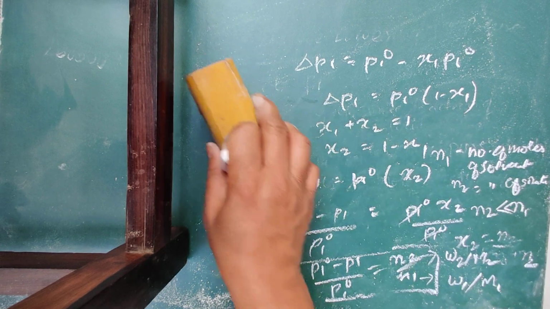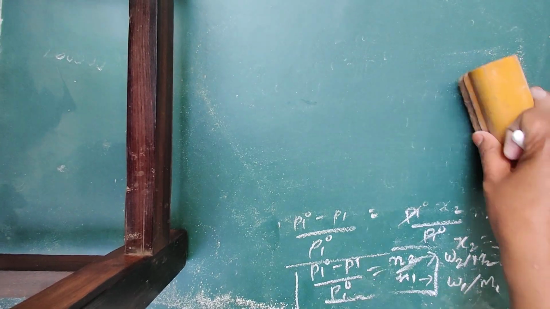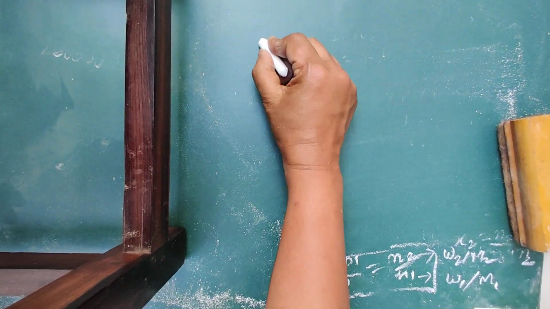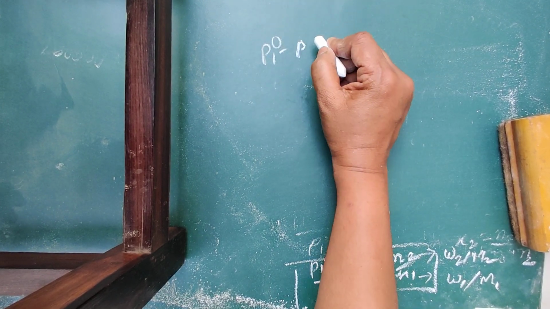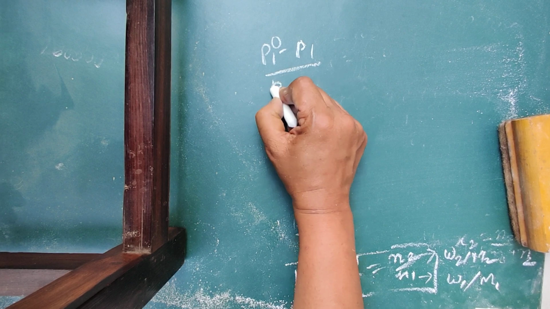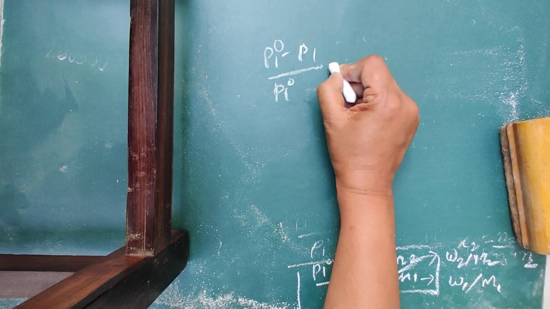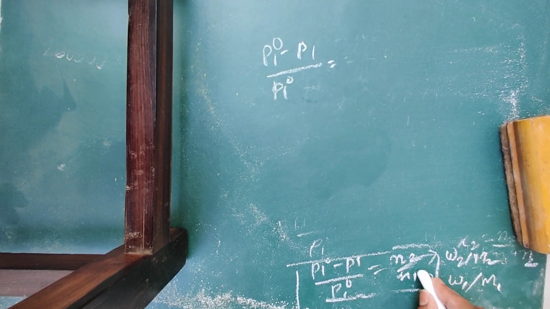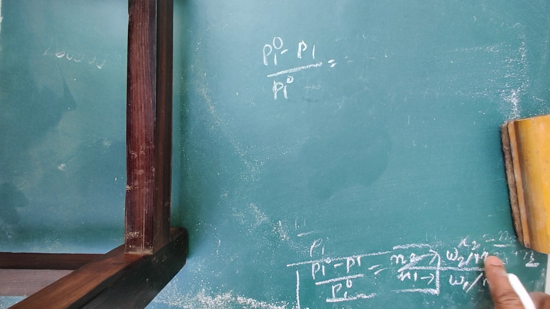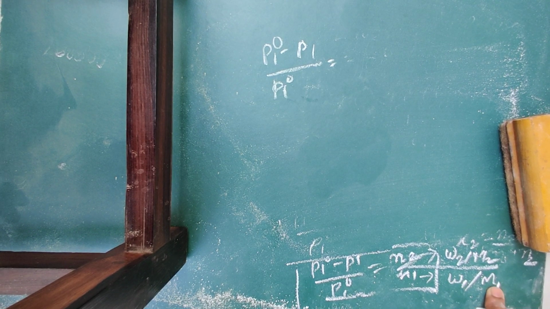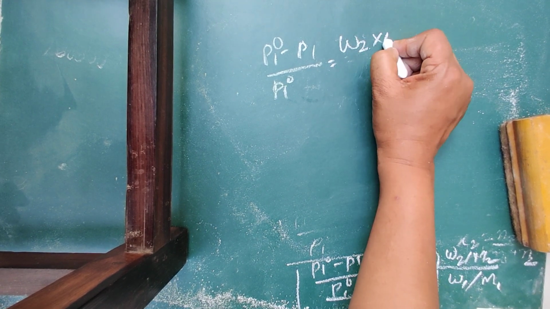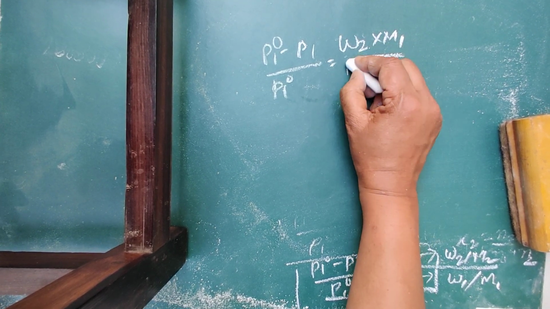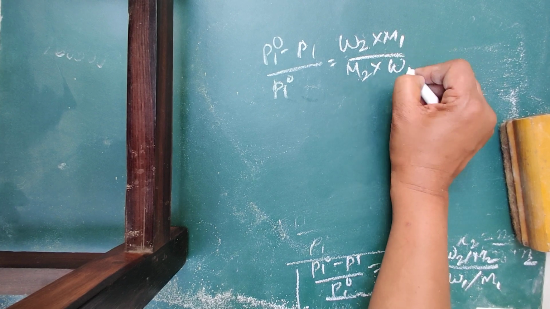So this equation now becomes P1 naught minus P1 upon P1 naught equal to W2 upon M2 and W1 upon M1. You will write it as W2 into M1 upon M2 into W1.